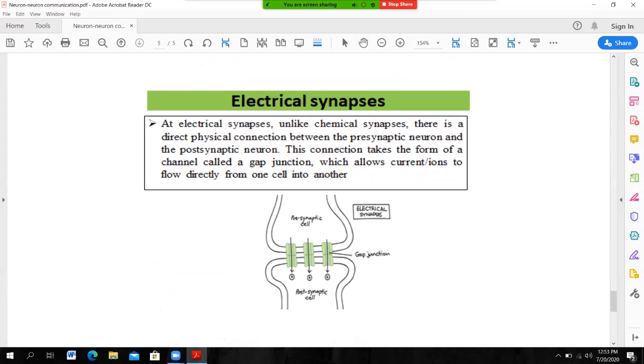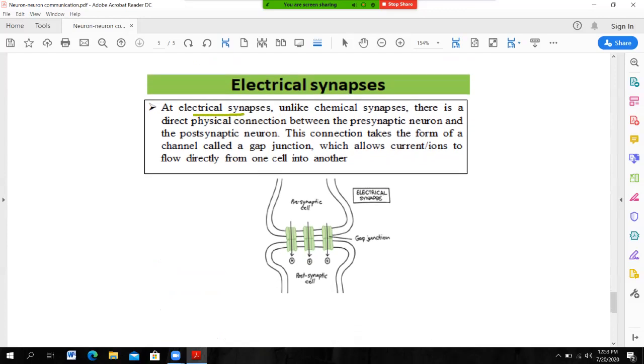Now in the case of electrical synapses, as at chemical synapses, there is a direct physical connection between the presynaptic neuron and the postsynaptic neuron. This connection takes the form of a channel called a gap junction. So in electrical transmission, a gap junction is formed between the presynaptic membrane and the postsynaptic neuron membrane.